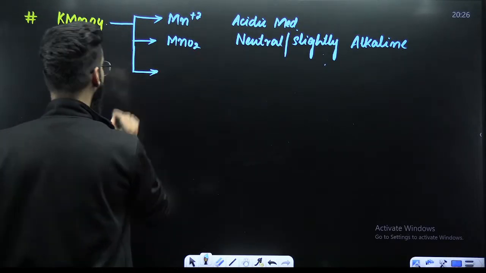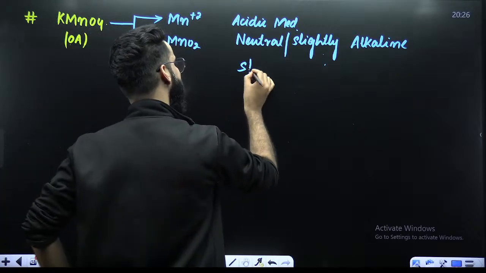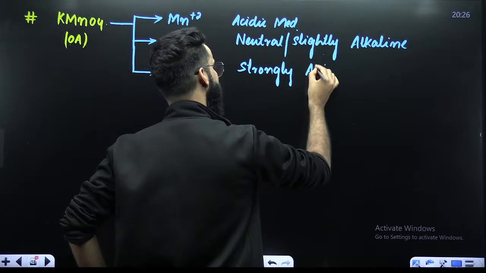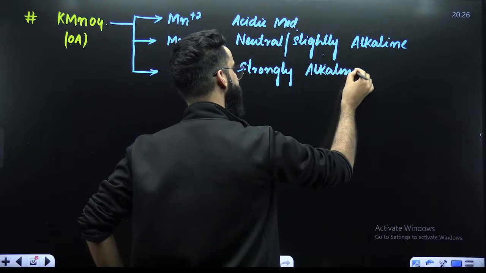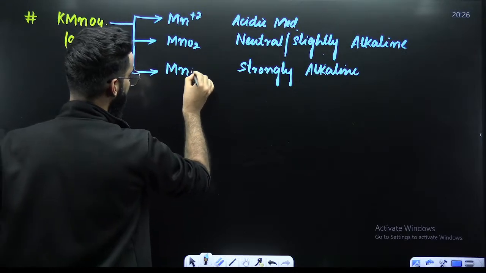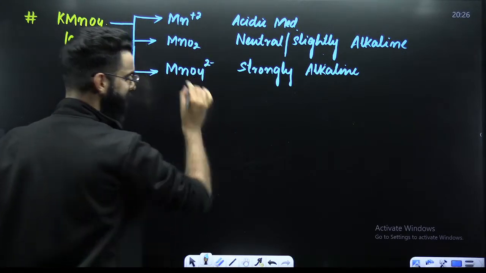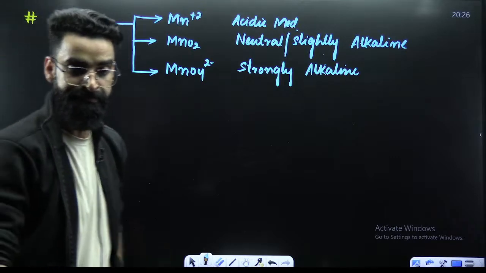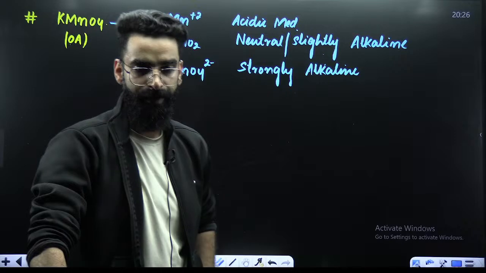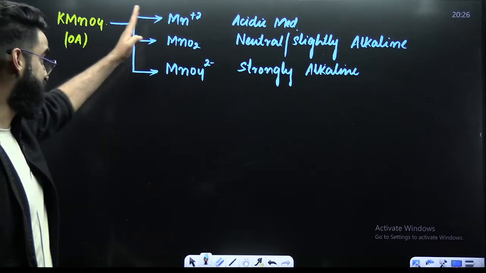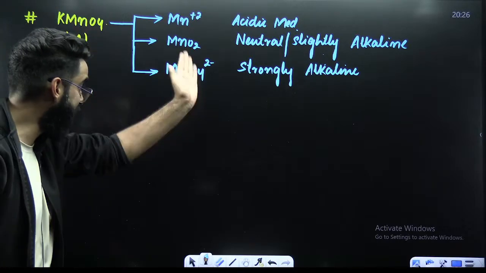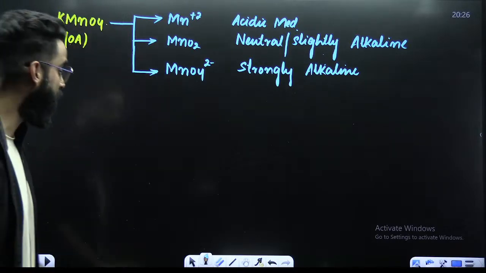And my dear students, remember, in strongly alkaline medium, this KMnO4 gets converted into MnO4 dinegative. These are the three things which you have to remember. KMnO4 in acidic medium gets converted into Mn dipositive. In neutral medium, it gets converted into MnO2. In strongly alkaline medium, it gets converted into MnO4 dinegative.